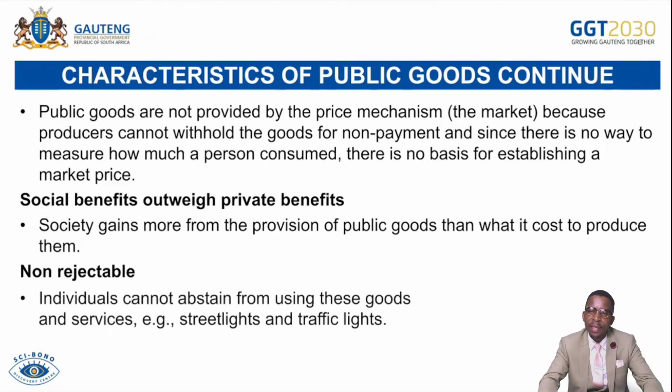Non-rejectable, so you can't reject them. An individual cannot abstain from using these goods and services. For example, street lights and traffic lights are made available for everyone. You don't want to use it, but you will still end up using it because it is working for everyone.